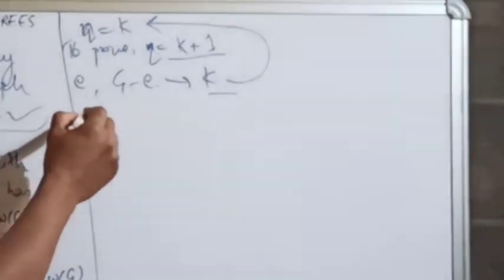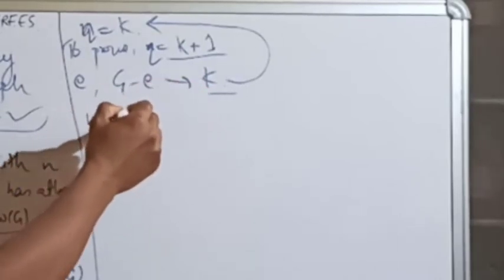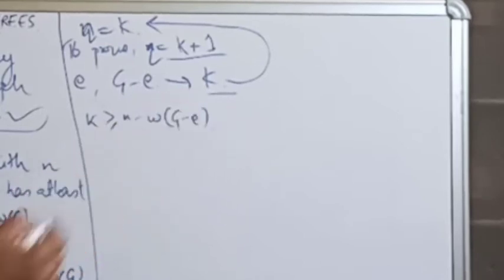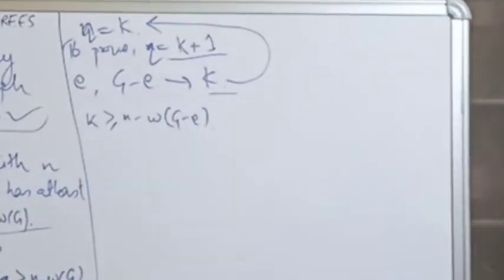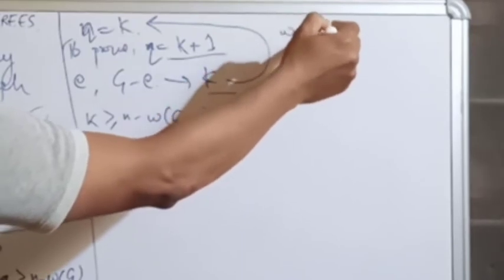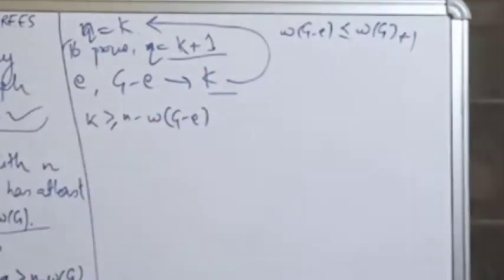So we can write that k, the number of edges, is greater than or equal to n minus w of G minus e. Is that clear? Okay, now we have just done one theorem, that w of G minus e is always less than or equal to w of G plus 1, yes or no?